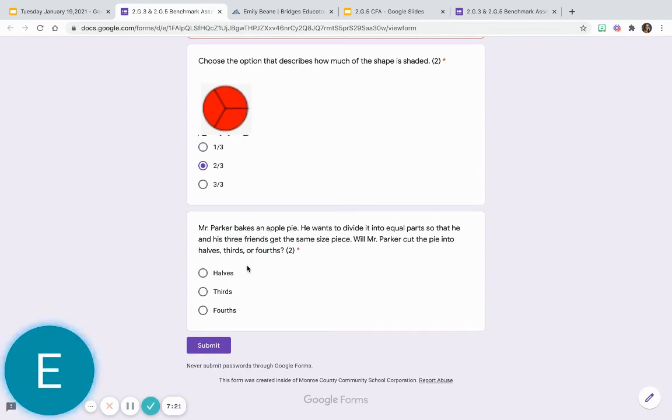All right, and then last question. It says, Mr. Parker bakes an apple pie. He wants to divide it into equal parts so that he and his 3 friends get the same size piece. Will Mr. Parker cut the pie into halves, thirds, or fourths? So there's your 3 choices. Will he divide it into halves, thirds, or fourths? And then you will submit it.